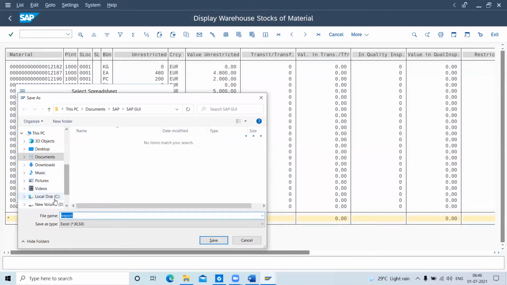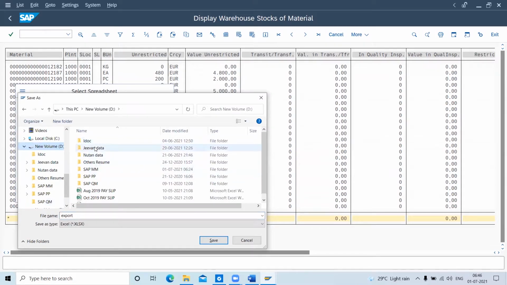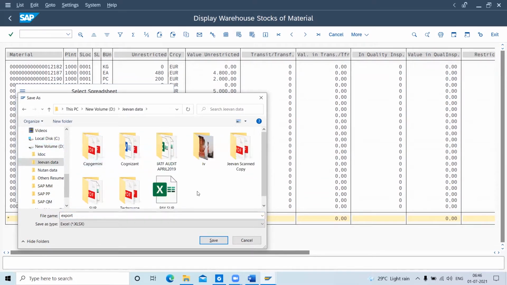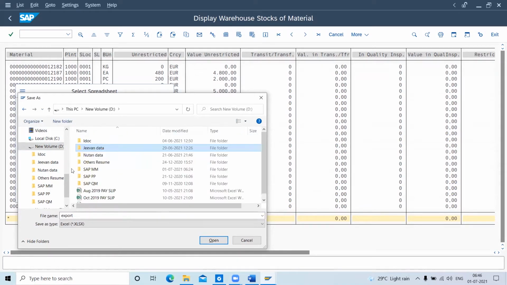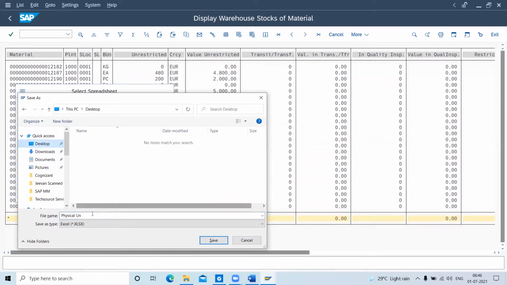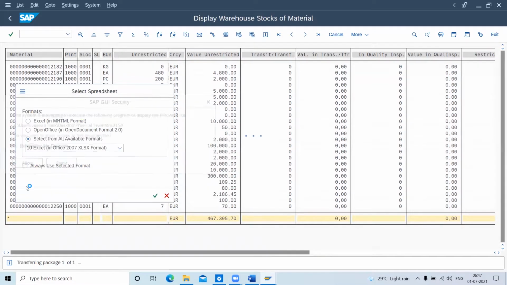I'll save it in one of the folders. Outside here I will name it Physical Inventory, stored on the desktop only, it's better. Physical.